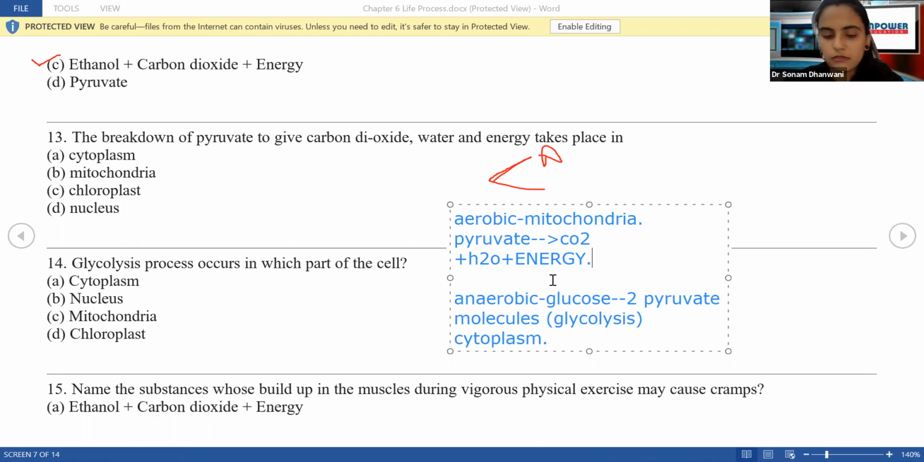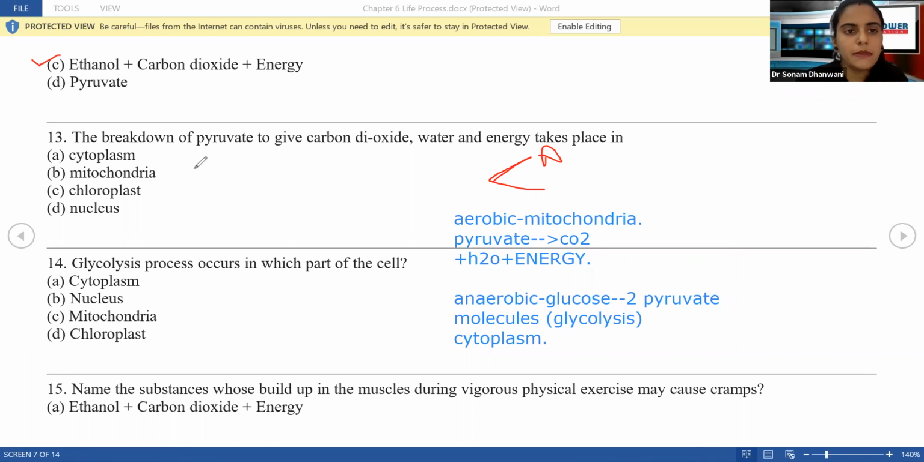Okay, now going ahead. Now these MCQs are going to become super easy for you all. The breakdown of pyruvate molecules to give carbon dioxide, water, and energy takes place in the mitochondria, as we just saw. Correct. Next, glycolysis process occurs in which part of the cell? We just saw glycolysis occurs in the cytoplasm. Done. Understood this process? This is really, really important. Okay, kids? Now going ahead.